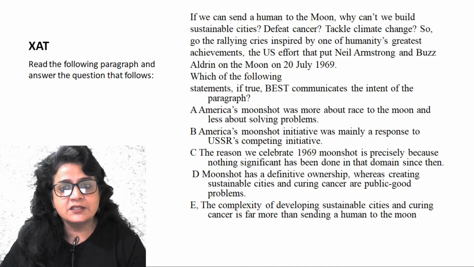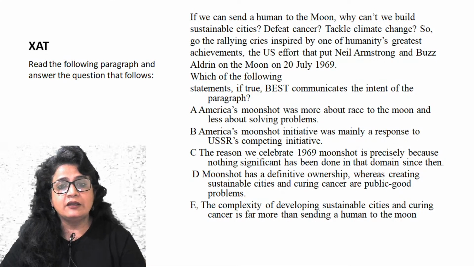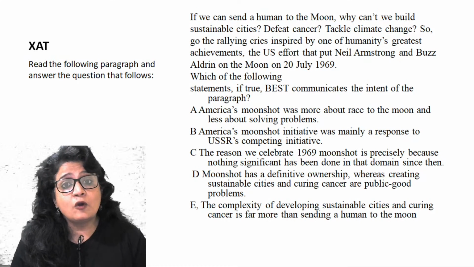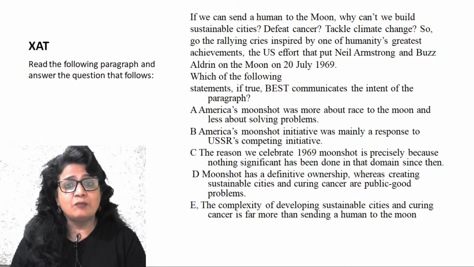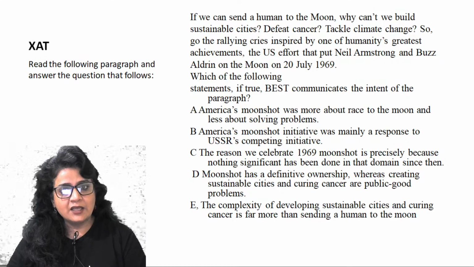E: The complexity of developing sustainable cities and curing cancer is far more than sending a human to the moon. Possibly, this is the author's intent. He is saying, starting out, he's questioning, being cynical: if you can do this, why can't you do that?